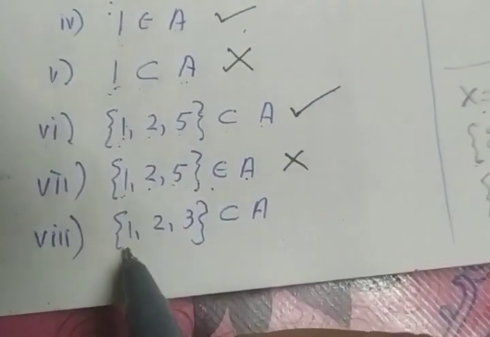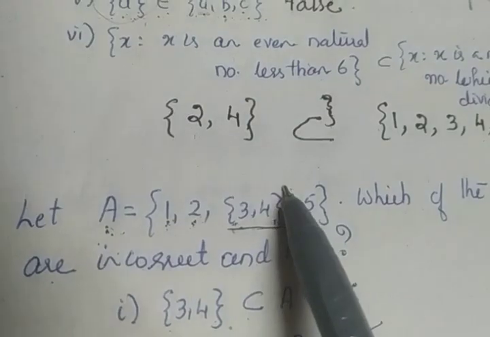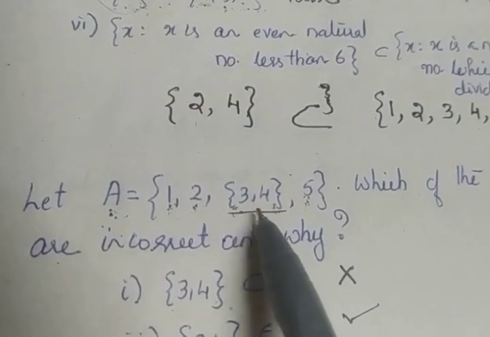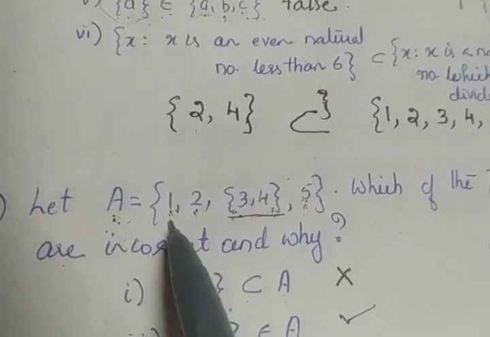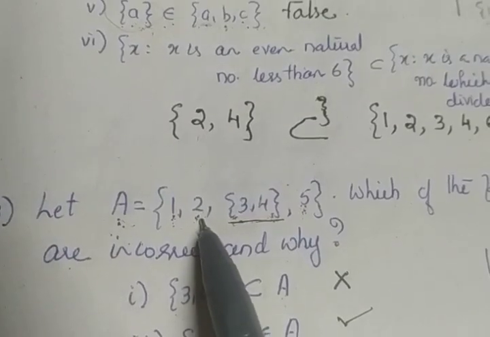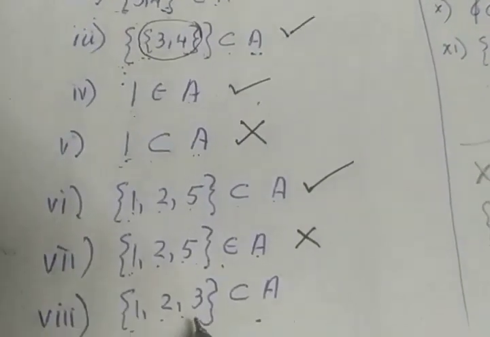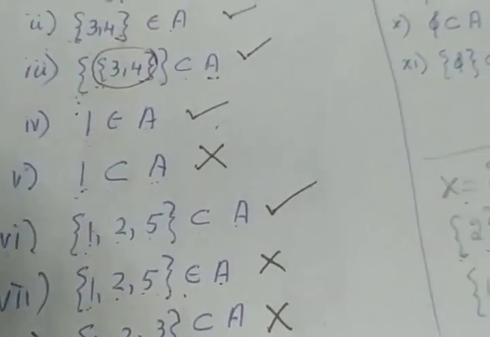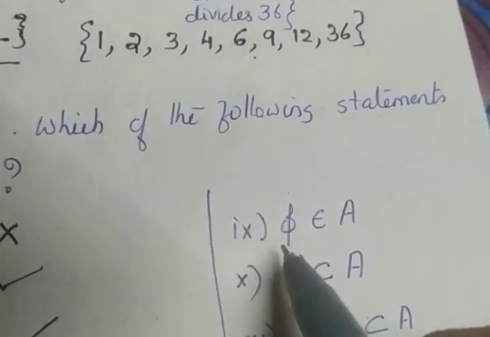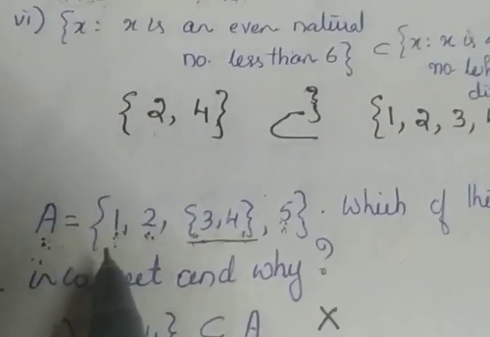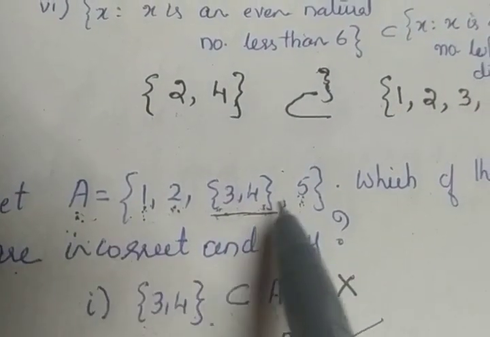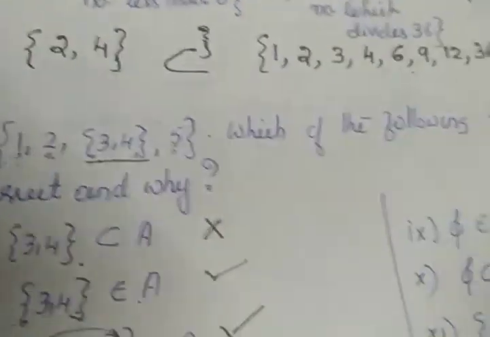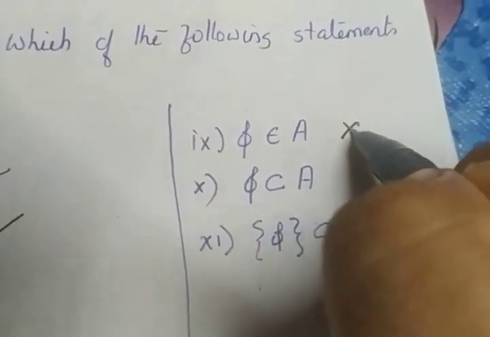Clear? Again, {1, 2, 3} subset of A. Check the value. The third element here is {3, 4}. We cannot split the term. 1 is an element of A, 2 is an element of A, but 3 is not an element of A. So this cannot happen. So this is an incorrect statement. The ninth one, null set element of A. Check the set. Can you see a null set in this set? No. So this is a wrong statement.